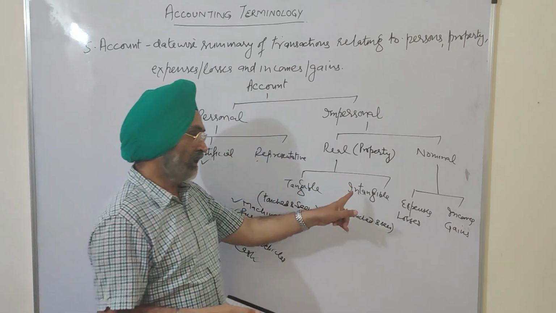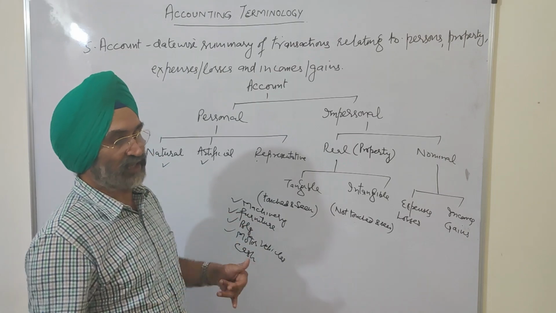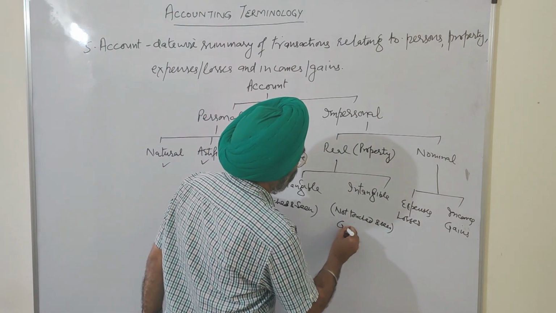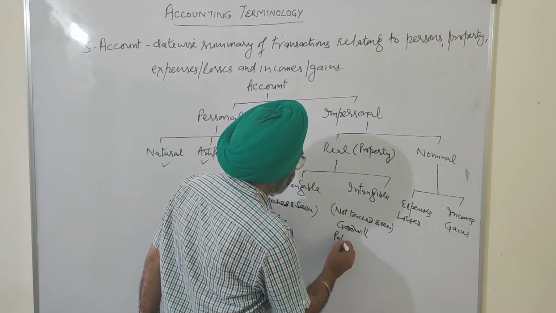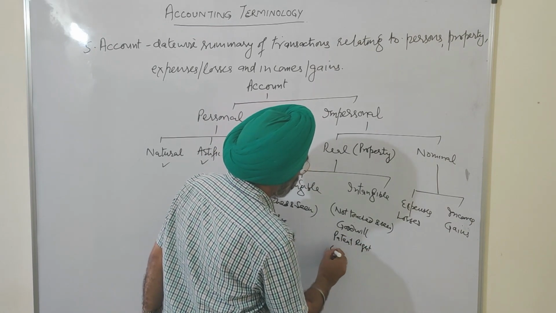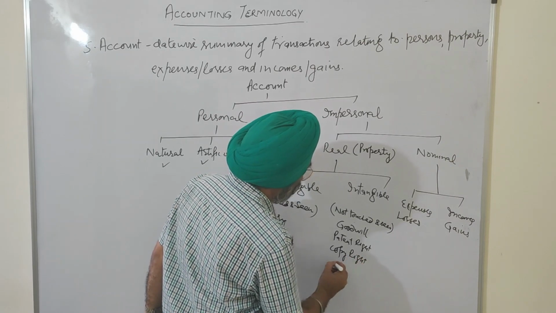On the other hand, intangible real accounts are properties which we can't touch, we can feel only. That is goodwill, that is patent right, that is copyright, that is franchise.